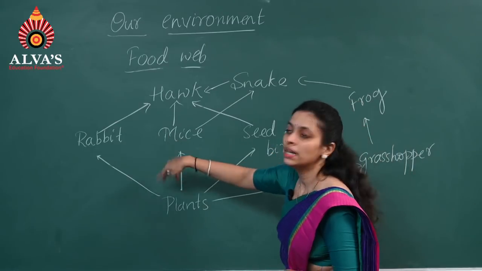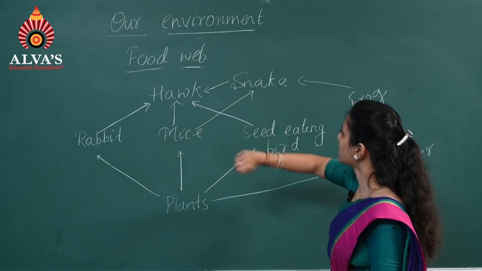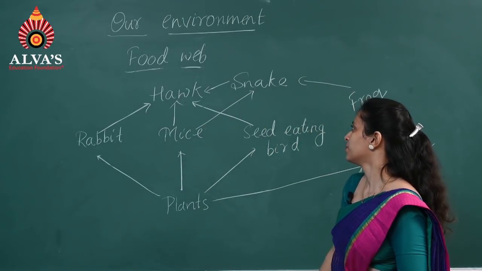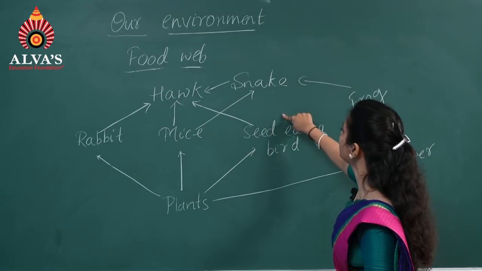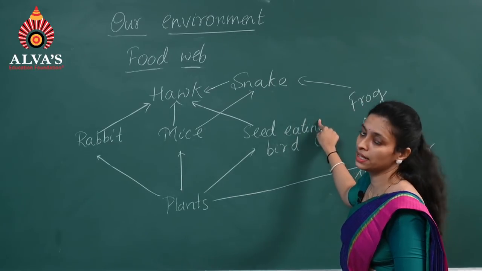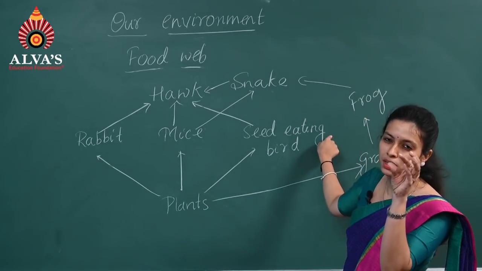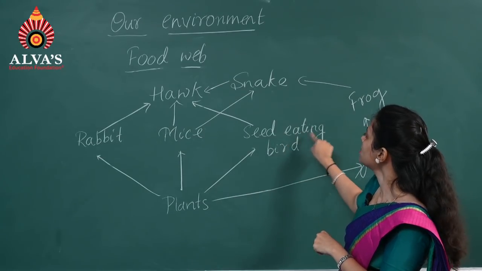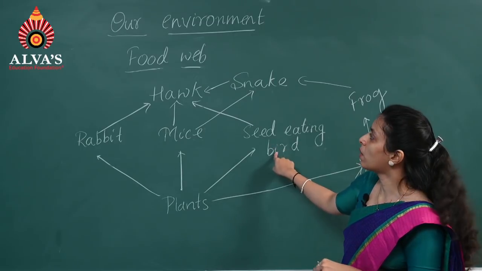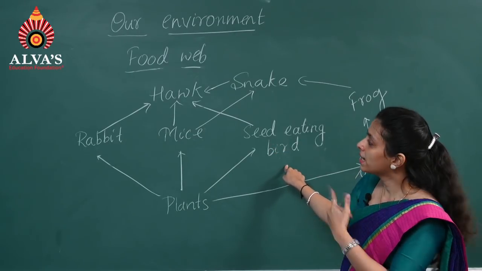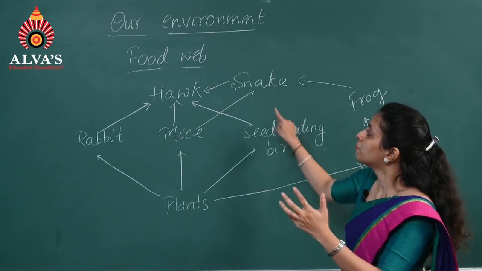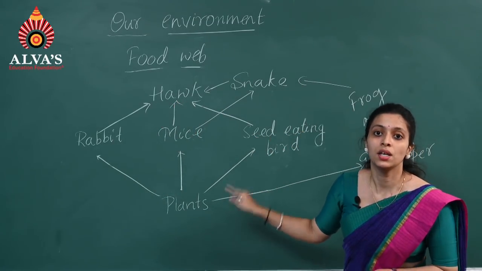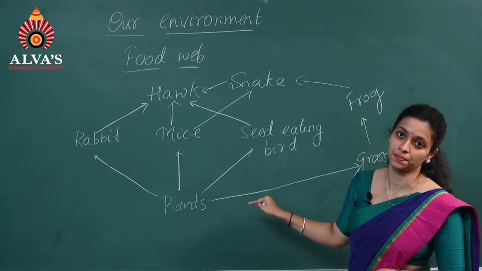One organism can be eaten by two types of organisms. See here, mice can be eaten either by hawk or by the snake. And even snake can eat this particular seed eating bird. This is also possible. If there is a small bird, then even a snake, if it is a big snake, can obviously feed on this seed eating bird. This is about the food web. Once again, if I want to be more clear, food web is nothing but the network of food chains. You can see a network of food chains here.